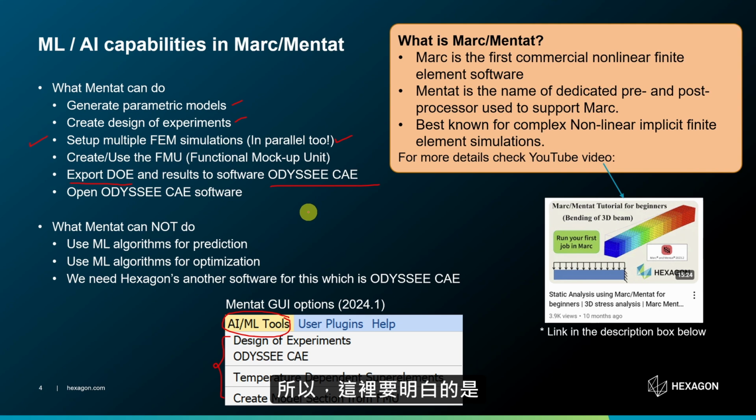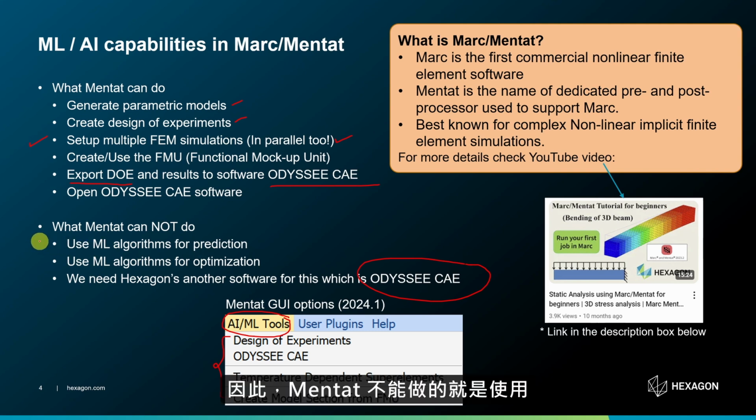So what you have to understand here is Marc Mentat itself doesn't have machine learning models, but it can talk with another software whose name is ODYSSEE CAE, and that software is dedicated for machine learning. Of course, the parent company of ODYSSEE CAE and Marc Mentat is same, which is Hexagon, and that's why the seamless transfer of this data between two software is possible.